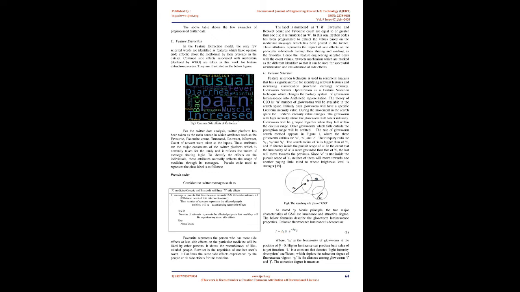Gamma is a constant that denotes the light intensity absorption coefficient, which depicts the reduction degree of the fluorescence figure. r_ij is the distance between glowworm i and j. The attractive degree is defined as β(r), where β0 is the attractive degree at the point of r equals 0, specifically the extreme attractive degree. The below formula is used to calculate the location update.